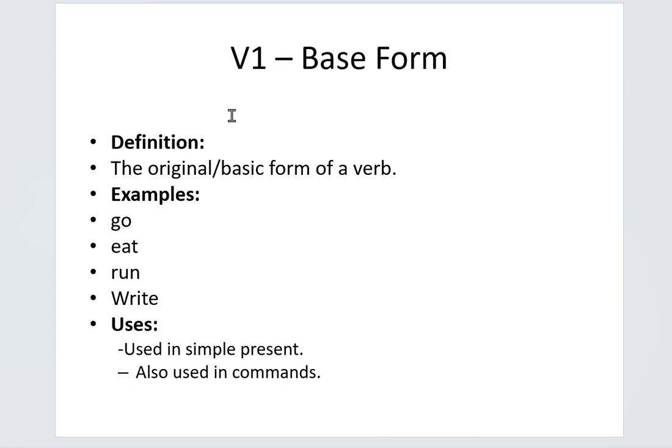The first one is the base form and it is also known as V1. The definition of the base form is the original or basic form of a verb. For example, go, eat, run, write, play, sing. Where do we use V1? In simple present tense, for example, I play cricket. And V1 is used with I, we, you, they. For example, I go to school, we go to school, you go to school, they go to school. And V1 is also used in commands. For example, open the door. The base form is like the root of the verb.